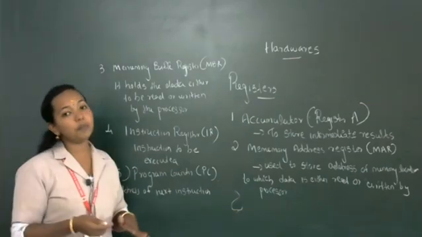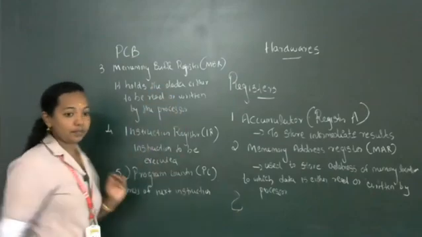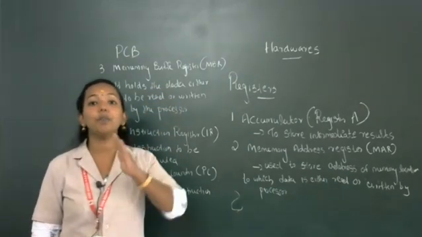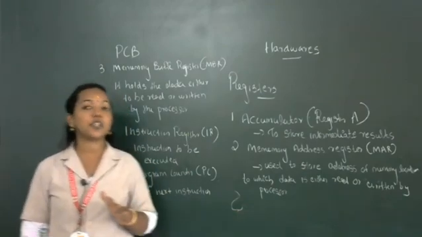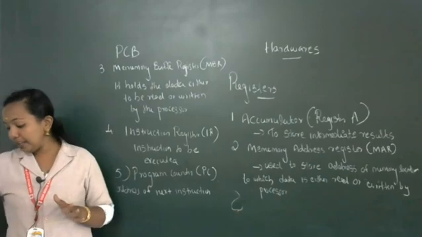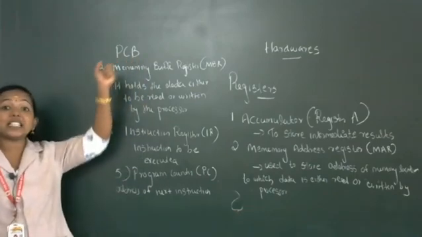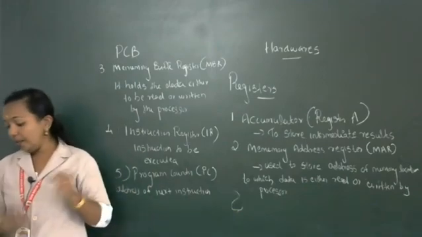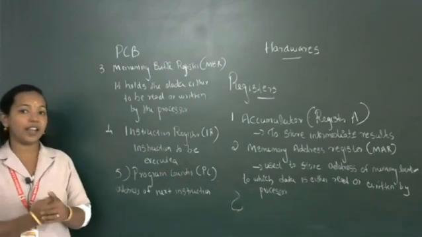The motherboard is also known as PCB. What is PCB? Printed circuit board. That is the speciality of the motherboard. A motherboard is a large printed circuit board on which all the major components, including the processor, are integrated.